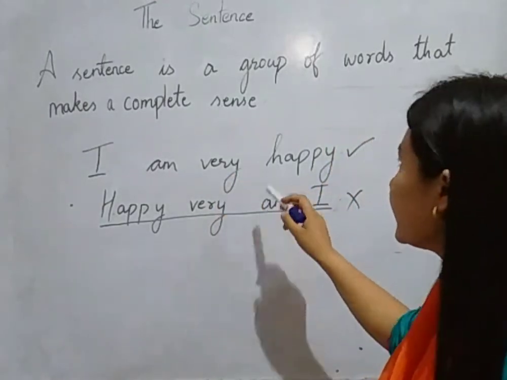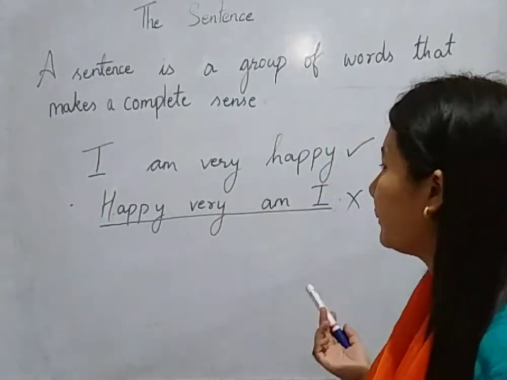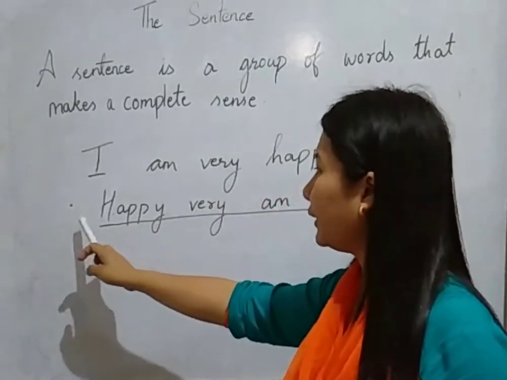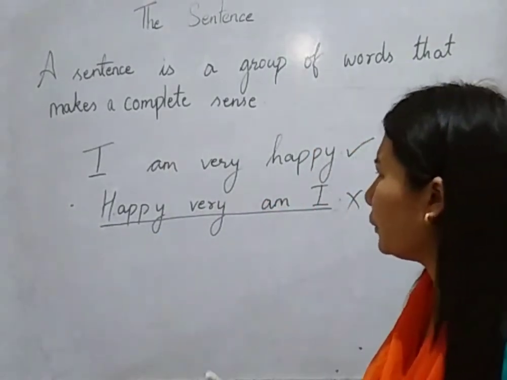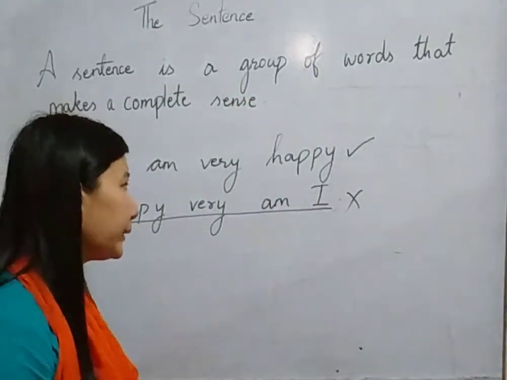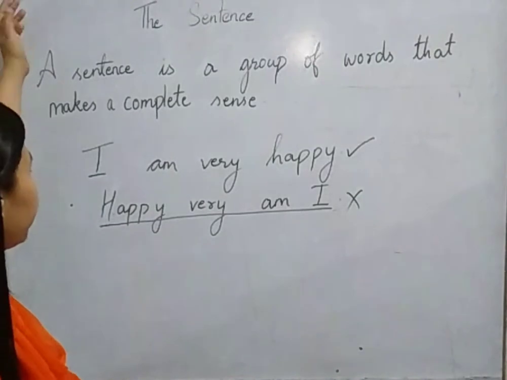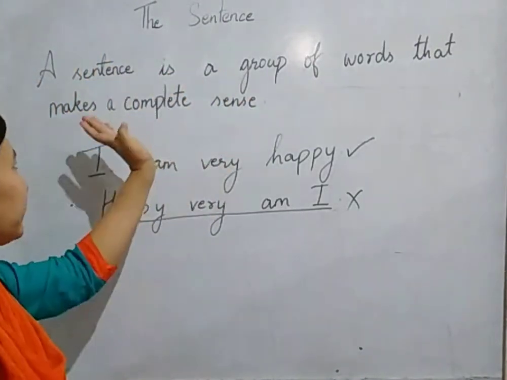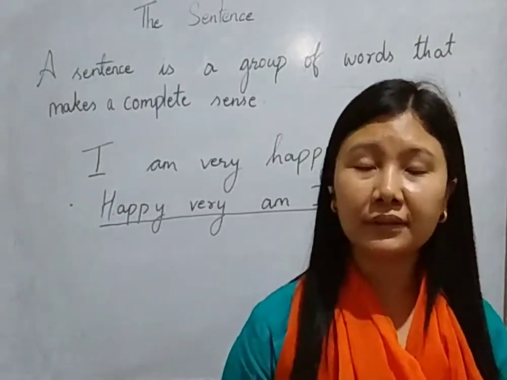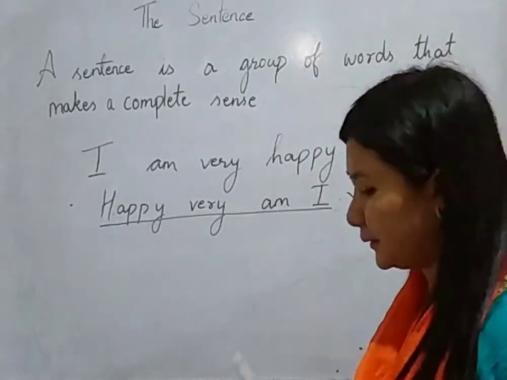After reading this sentence, it's clear to you that what I am trying to say is that I am very happy. When you read the lower example, you get confused. You will not be able to understand what the man is trying to say. So over here, you have to remember that a sentence is a group of words that makes a complete sense. This one is not making a complete sense. Hence, it doesn't qualify to be a sentence.